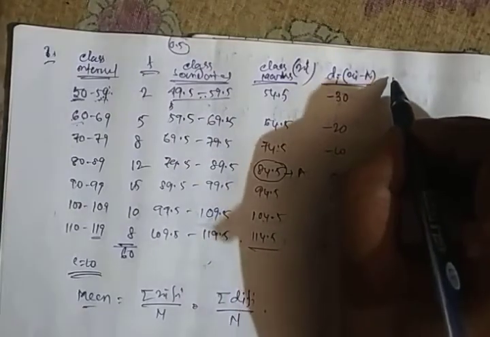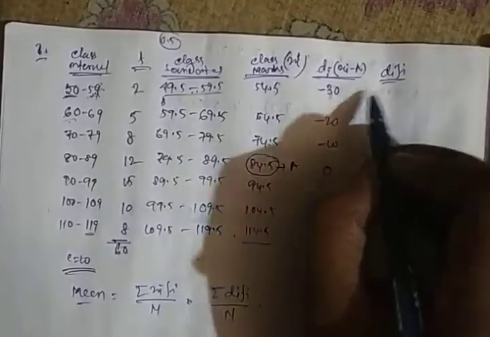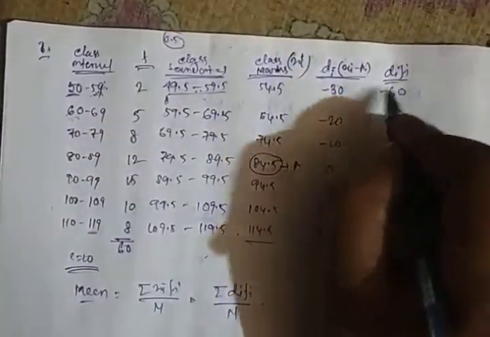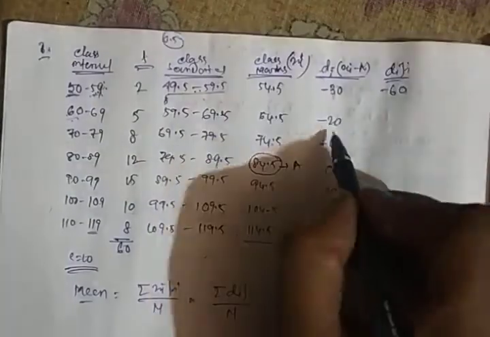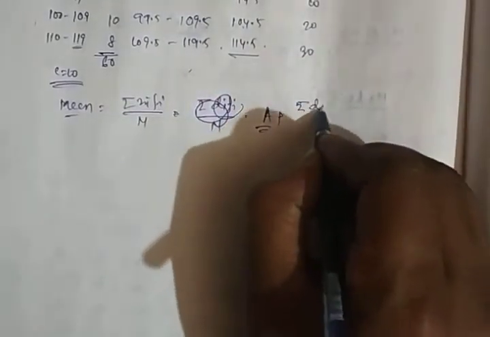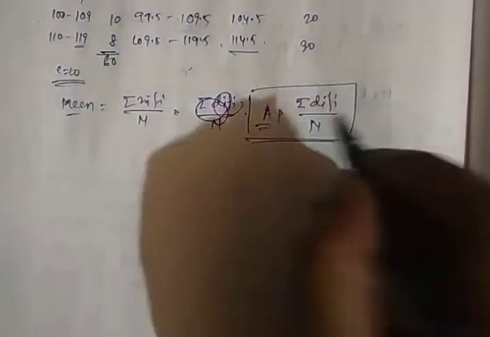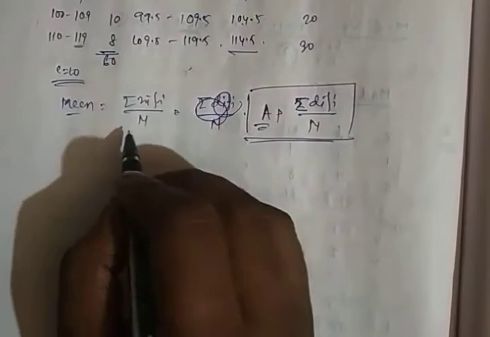So this is the formula if we take the deviation, and this is the normal formula.